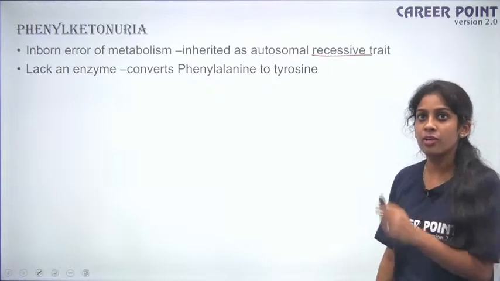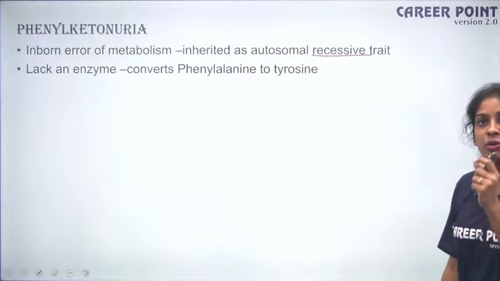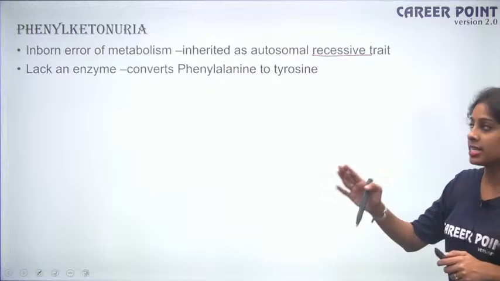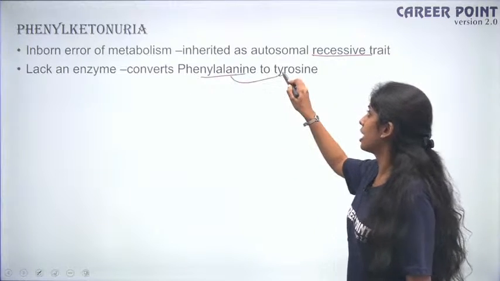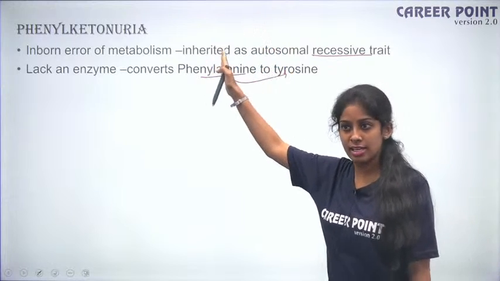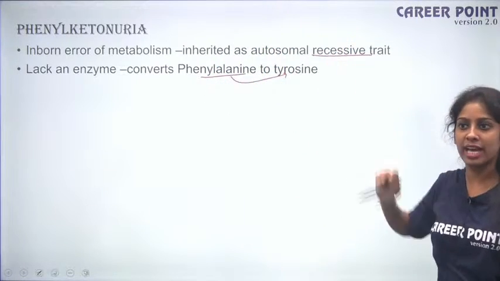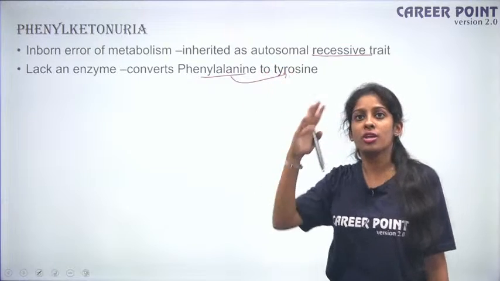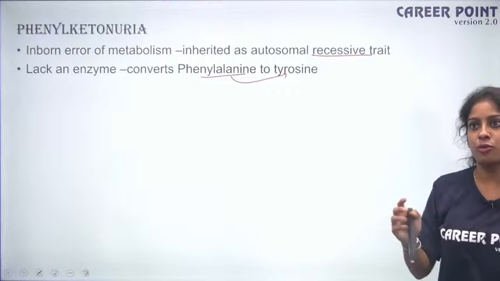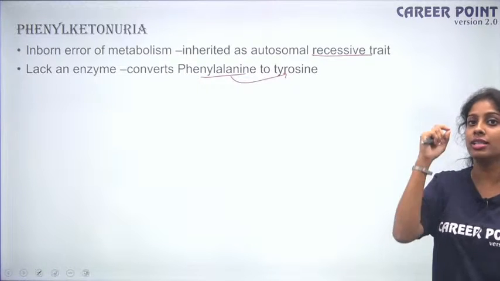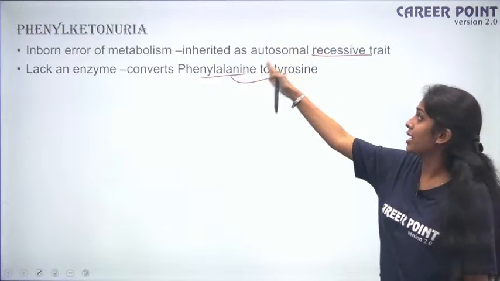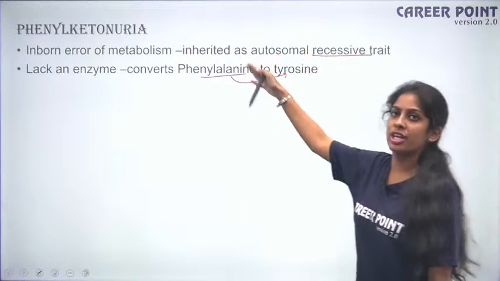Okay. So here what is mutated is an enzyme. So the mutation happens on the gene coding for an enzyme. So what is that enzyme? It is an enzyme that converts phenylalanine to tyrosine. So according to your cellular metabolic pathway, phenylalanine is an amino acid and it has to be converted to tyrosine. So for this conversion, like every particular step in your cellular process, it is aided by an enzyme. For example, if the enzyme that aids this reaction is lost, this reaction will not proceed.